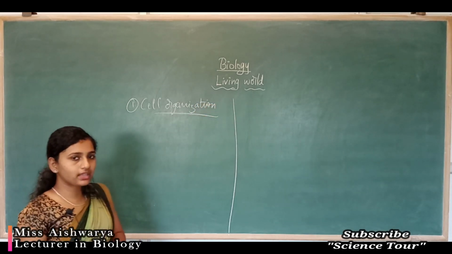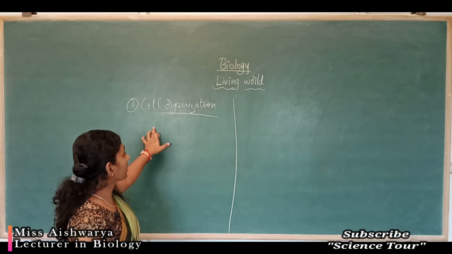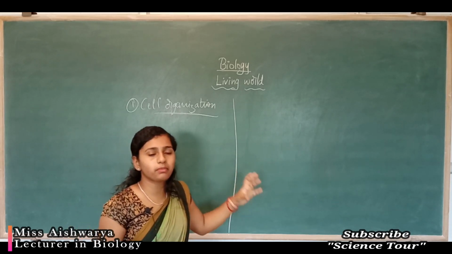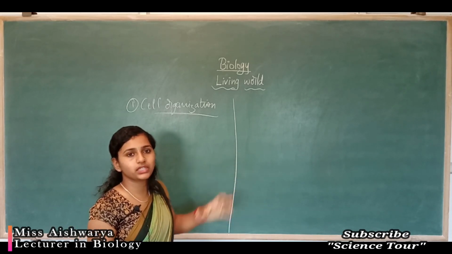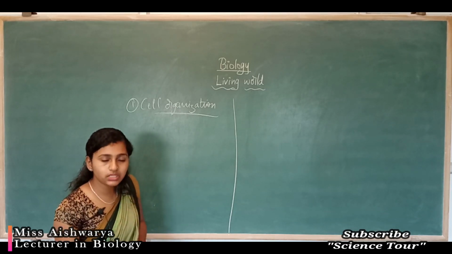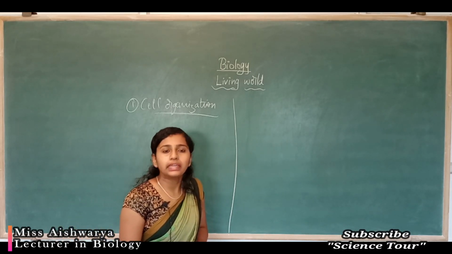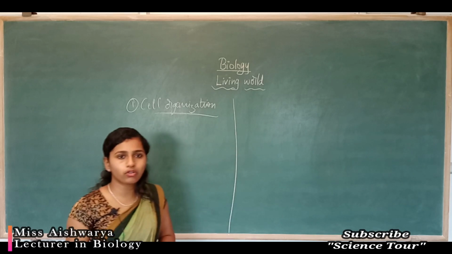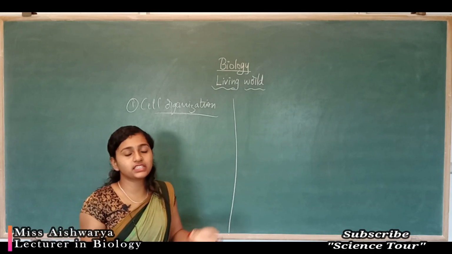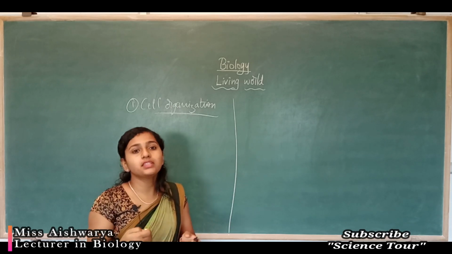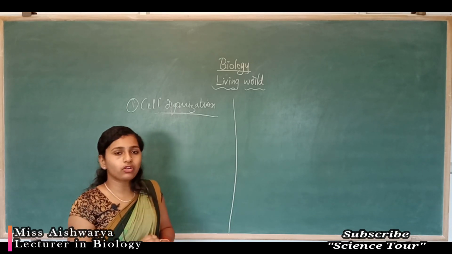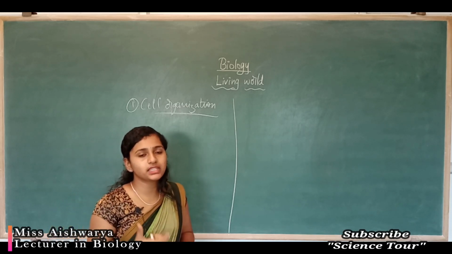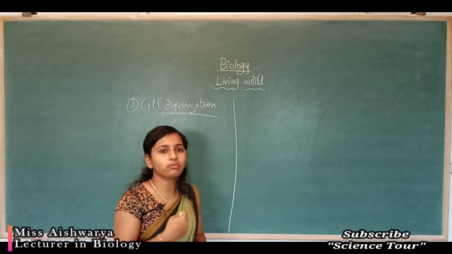So cell organization, we have studied cell organization. Cell organization means organization of the cell within the living system. Based on the number of cells, living systems may be differentiated into 2 types of organism, that is unicellular and multicellular. In unicellular, the organization takes place within the cell, but in multicellular organism, the different cells arrange in order to perform various biological functions. So cell organization plays a very important role. If the cell is not organized well, the living system will not be able to perform normal functioning.